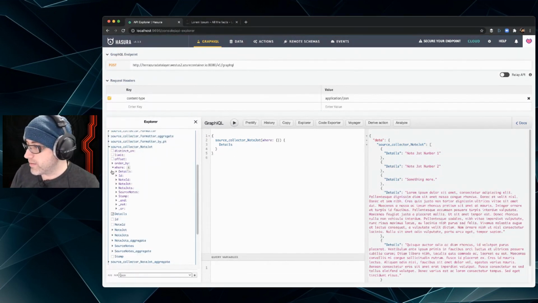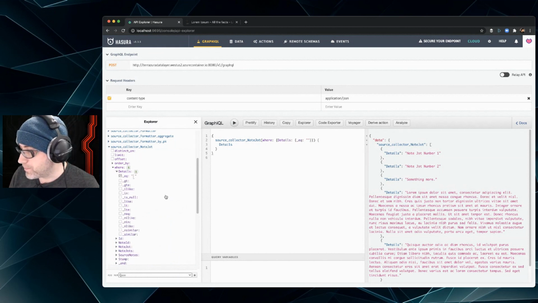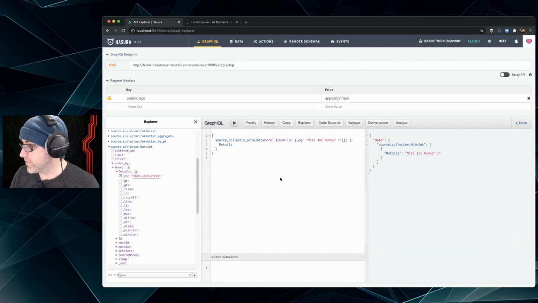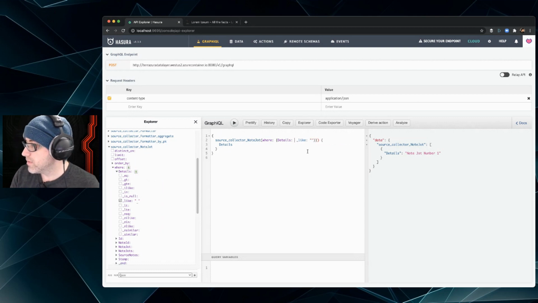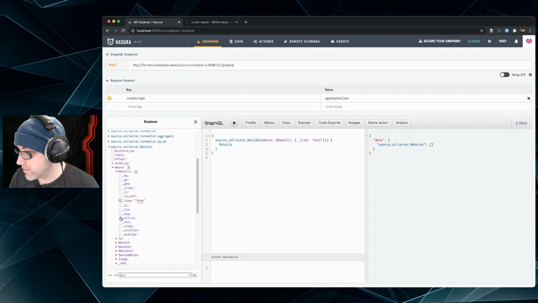Let's say we want to do a where, right? Where details equals note jot number 1. Okay, there it is, the first one. But let's say we remove this one. Oops, put that back. And then this one is just going to do note. See what we get. So nothing. So not like note.